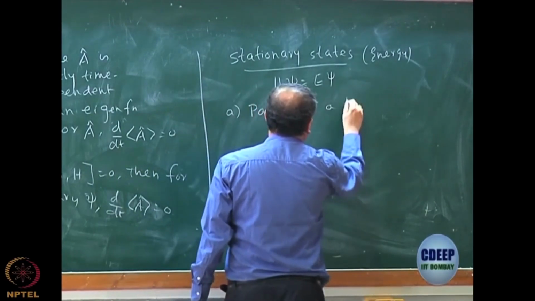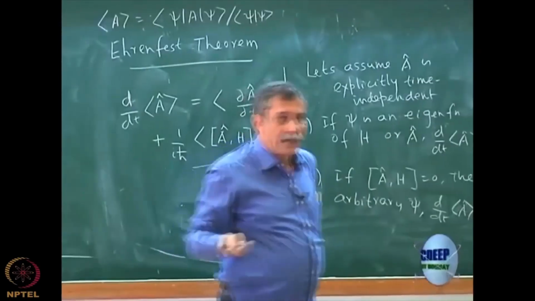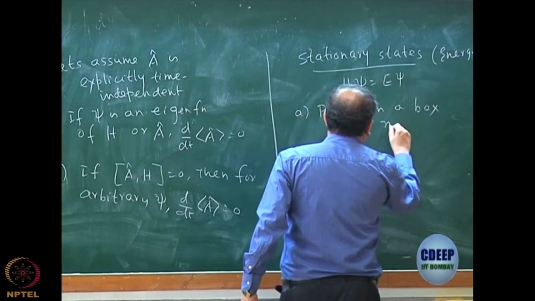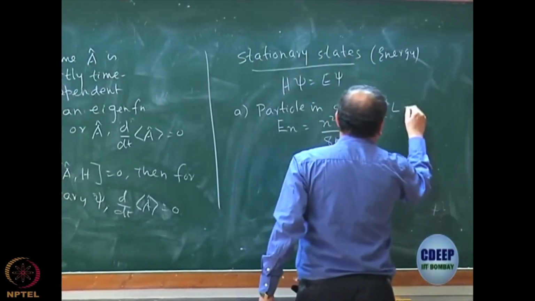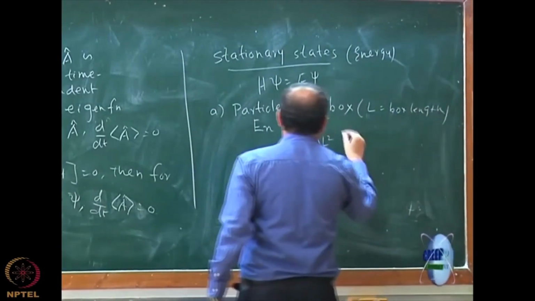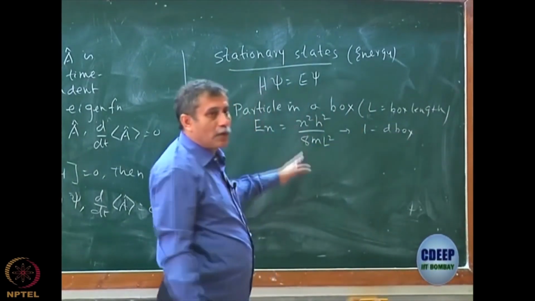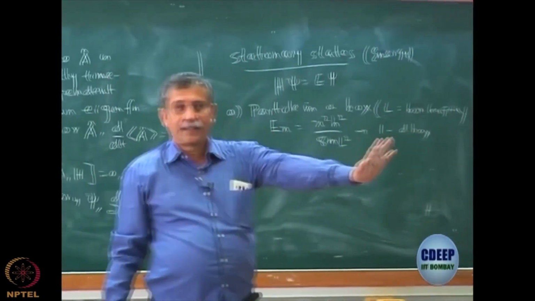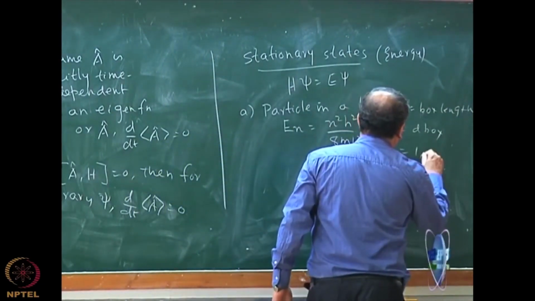Remember, I am not going to go through them, just reminding you what all we did, and all of you know the results of the particle in a box. You get the quantum numbers, and the energy is n square h square by 8 m L square, where L is the box length. So, this is for 1D box. If you have 2D and 3D box, similarly you will have more and more quantum numbers, and energy will be sum of the x, y, and z. And n starts from 1, 2, 3, etc.